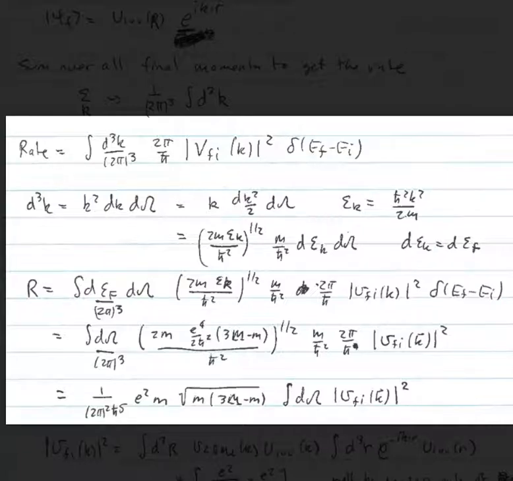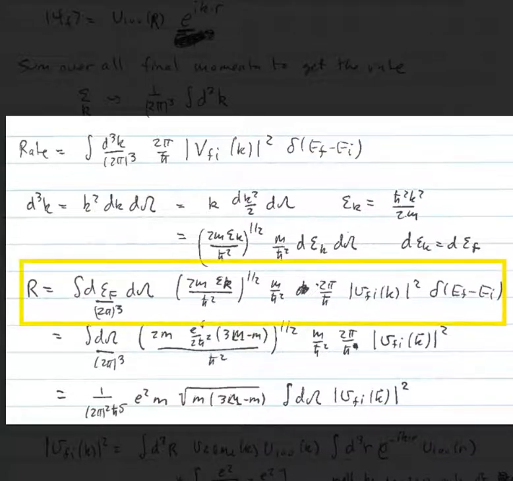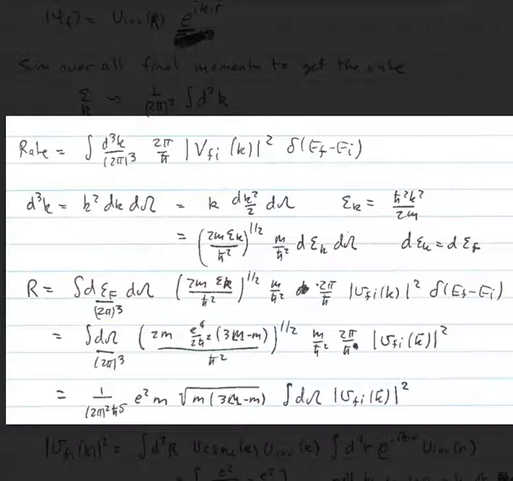So let's write down what that integral is. It's integral dε_f over (2π)^3, dΩ, sqrt(2mε_k/ħ^2), m over ħ^2, 2π over ħ, |V_fi(k)|^2, delta(E_f minus E_i). We simply set E_f, which is equal to ε_k, equal to E_initial.